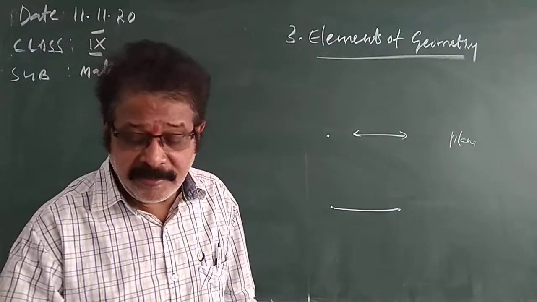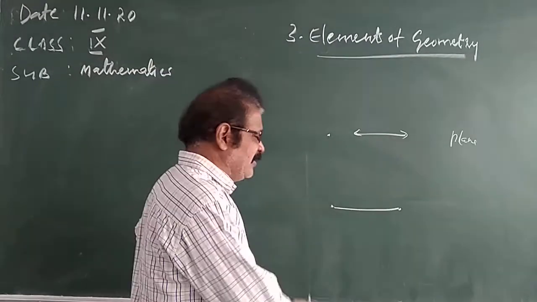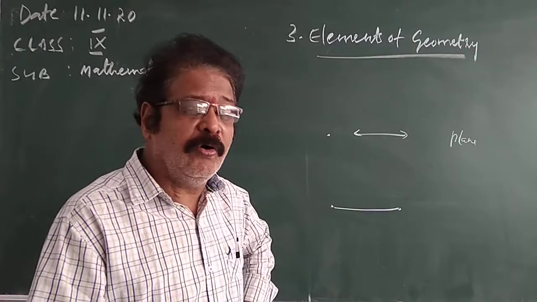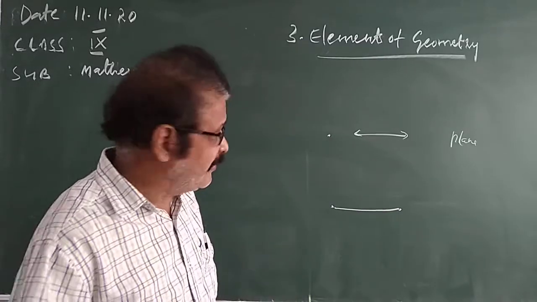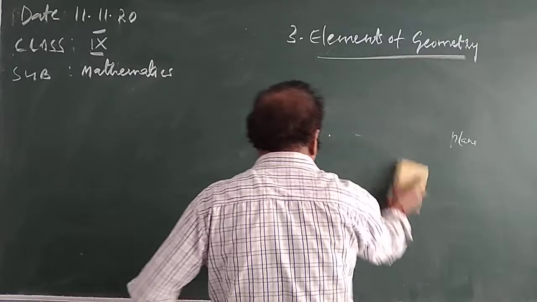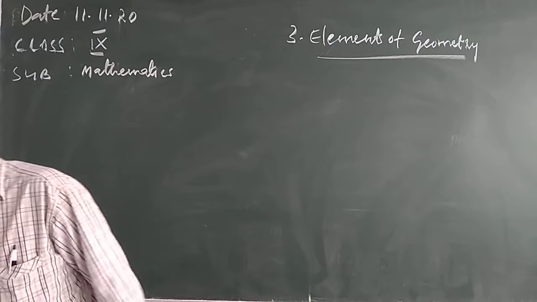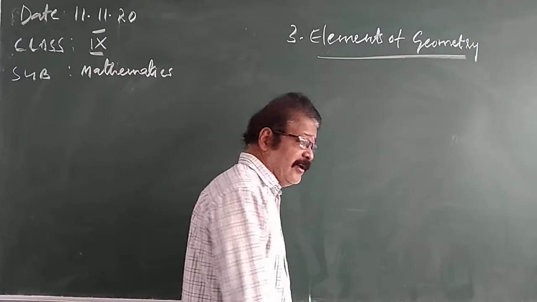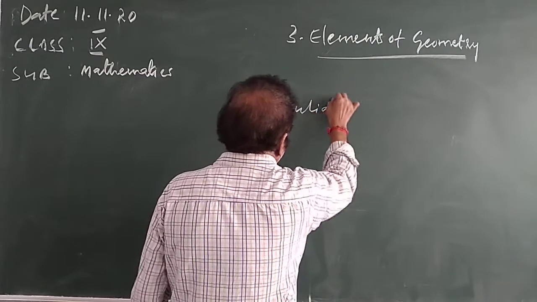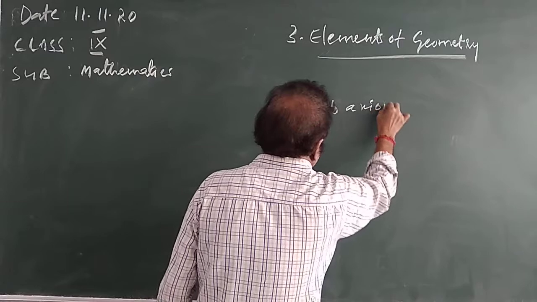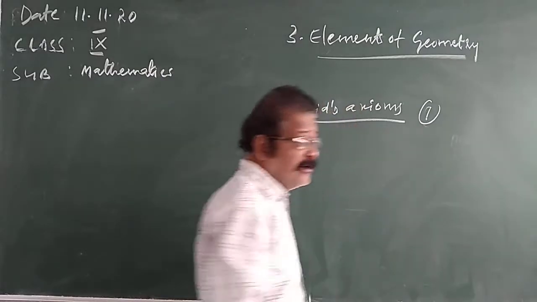A line is breadthless, and a point has no length. A point also does not have any length. Yesterday we discussed all this. We also discussed Euclid's axioms yesterday. Euclid's axioms, AXIOMS. We discussed 7 axioms in total.